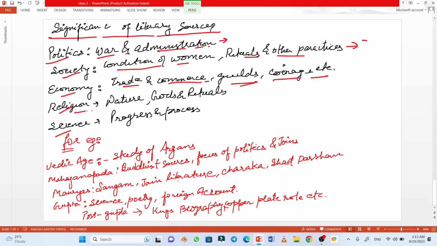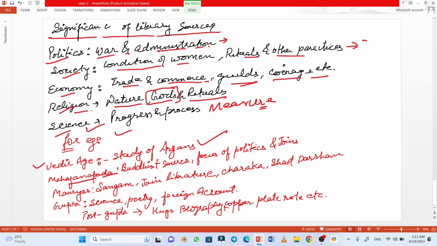Also, under the religion, we see the nature of the religion, in how many and in what ways the gods were worshipped, and what were the rituals and culture of that time. Under the scientific significance, we measure the progress and the processes used in scientific development. For example, under the Vedic age, we see the study of Aryans.